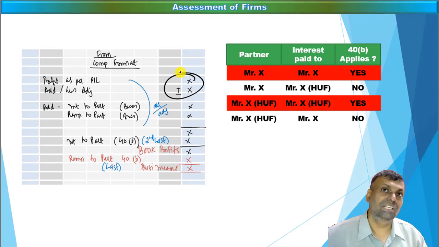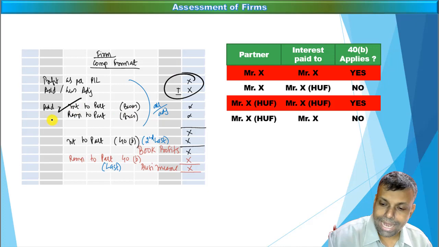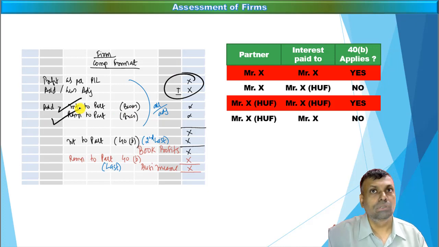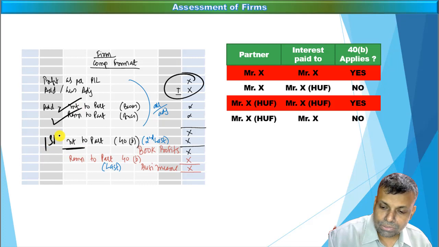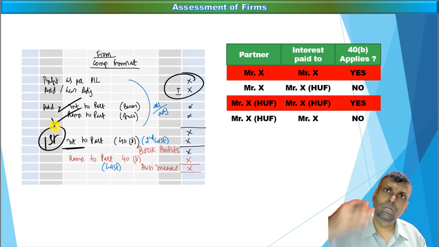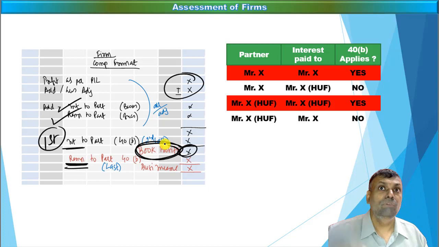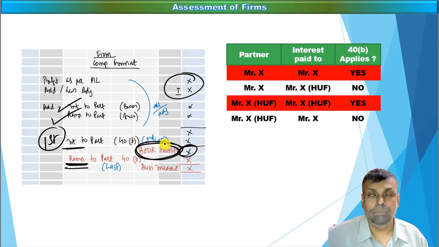Just like your book depreciation add and the tax depreciation less, a similar type of adjustment. But here the sequence has to be kept in mind. First you have to add interest, add remuneration. So whatever is in the books, you have to completely add it. And thereafter you have to first allow the deduction on account of interest. After allowing the interest, technically as per section 40(b), where the other conditions are satisfied, like it should be authorized by the partnership deed, maximum 12% is allowed. So let me assume that 12% is allowed as a deduction. After giving 12% interest as a deduction, whatever balance remains is called the book profits. Book profit has a special meaning as per the provisions of the Income Tax Act.